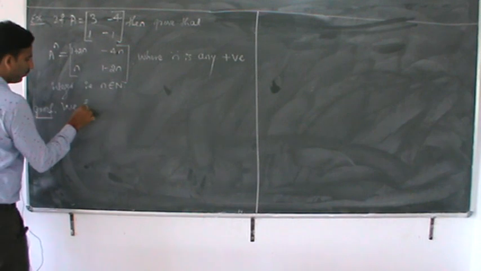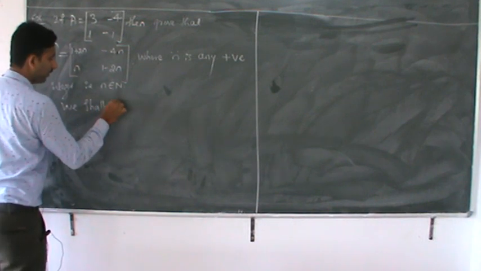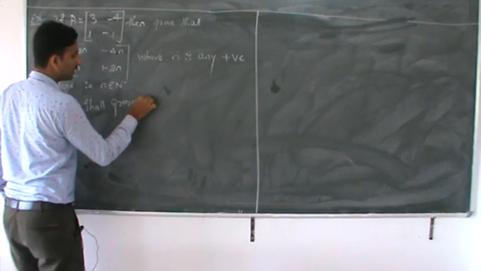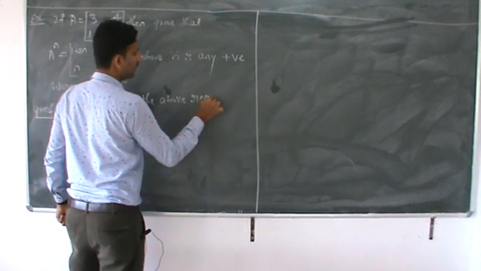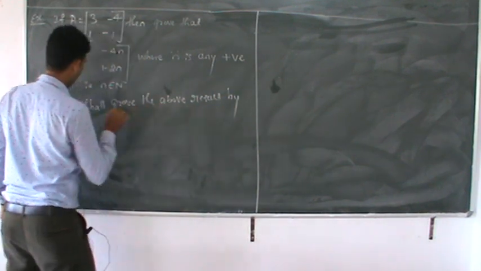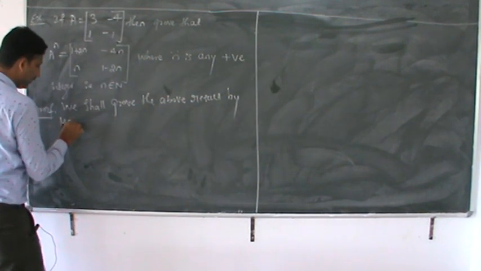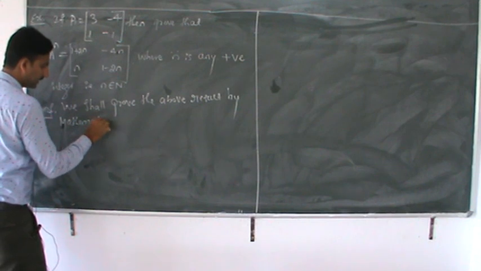We shall prove the above result by mathematical induction.